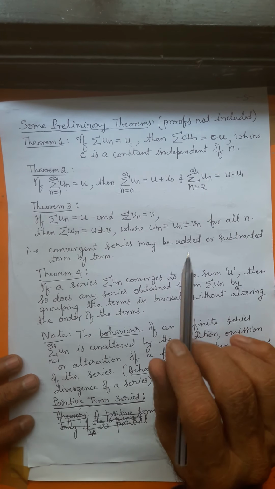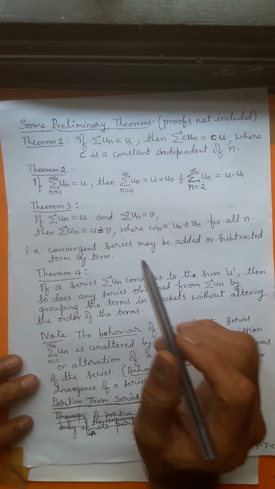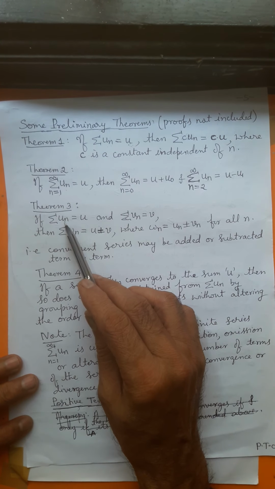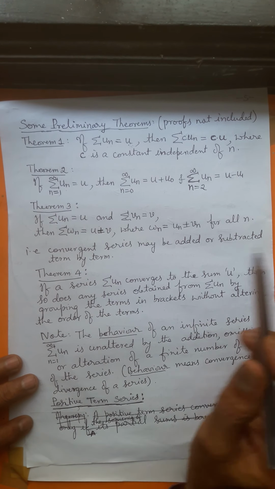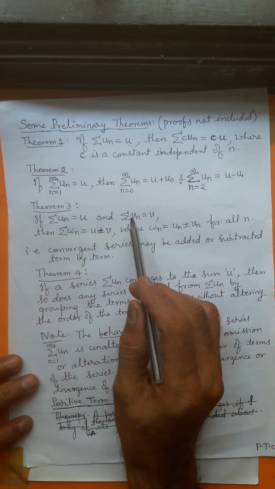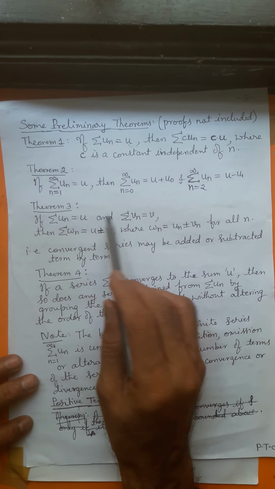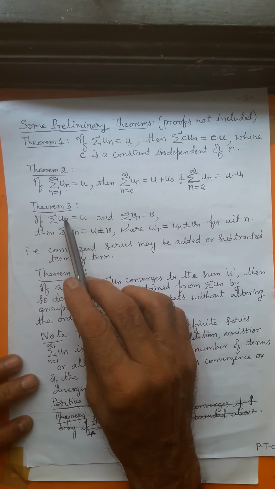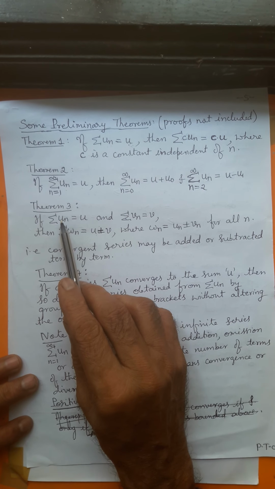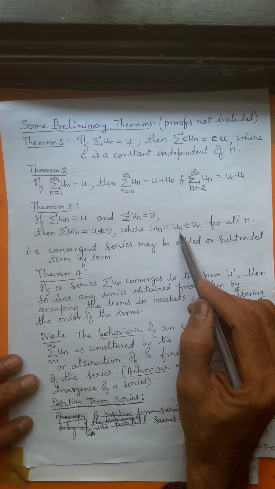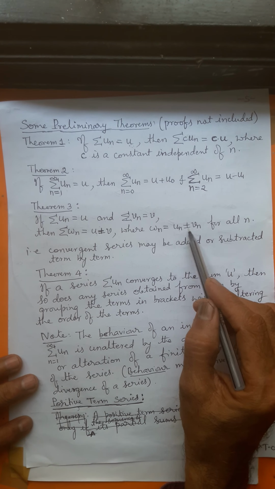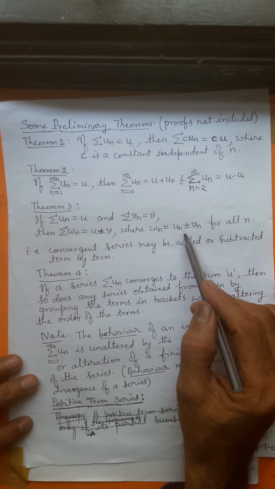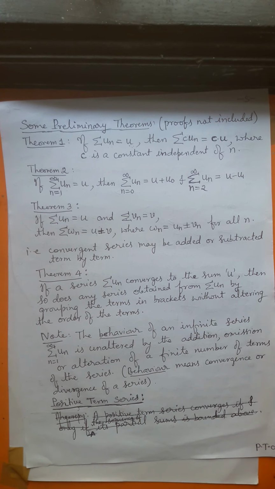Look at theorem 3. The sum of the first series is u, the sum of the second series is v. Then the sum of the two is u plus or minus v. How do you add the series? You are adding sigma un and sigma vn term-wise: un plus or minus vn, u1 v1, u2 v2, u3 v3, term-wise you are adding.